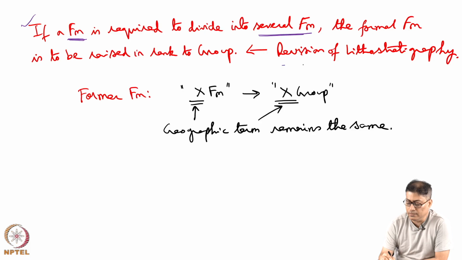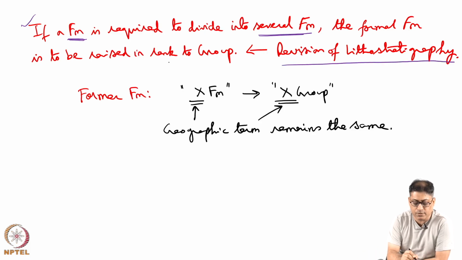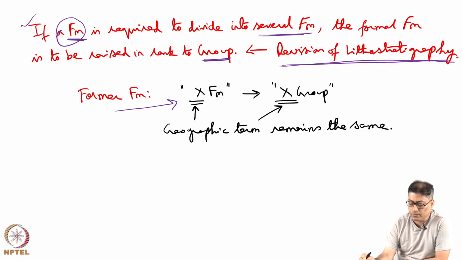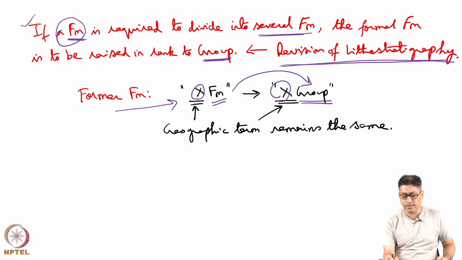That means we are doing revision of lithostratigraphy, and the formal formation is to be raised to the rank of group. What was called earlier a formation has to be called now a group. For example, the former formation name was X formation, then as per the revised scheme in lithostratigraphy, X remains as it is, the formation is raised to the rank of group. Note that the X term, or the geographic term, remains the same.